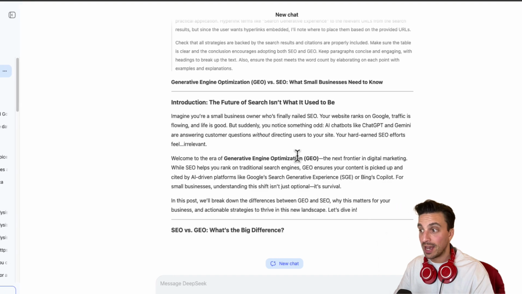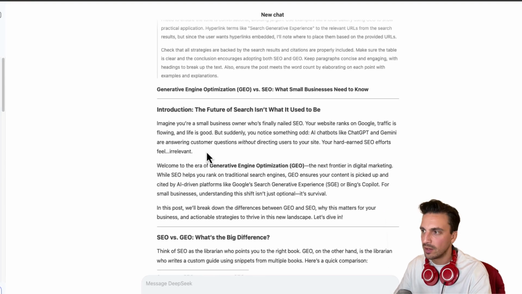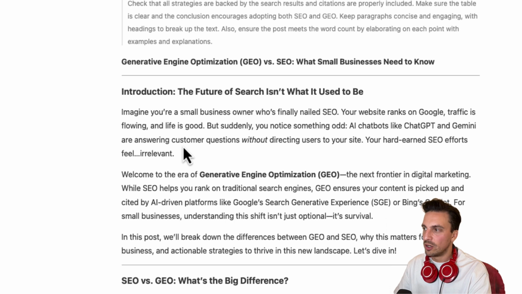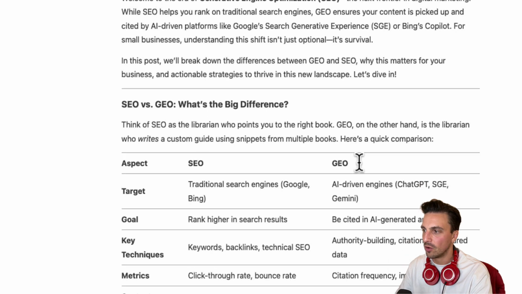There's a couple of things that you should look for right away. One is the tone. Are you happy with how it's writing? Let's read the first sentence and see. Imagine you're a small business owner who has finally nailed SEO. Your website ranks on Google, traffic is flooding, and life is good. But suddenly you notice something odd. AI chatbots like ChatGPT, Gemini are answering questions without directing users to your website, and your hard-earned SEO efforts feel irrelevant. Welcome to the era of GEO.